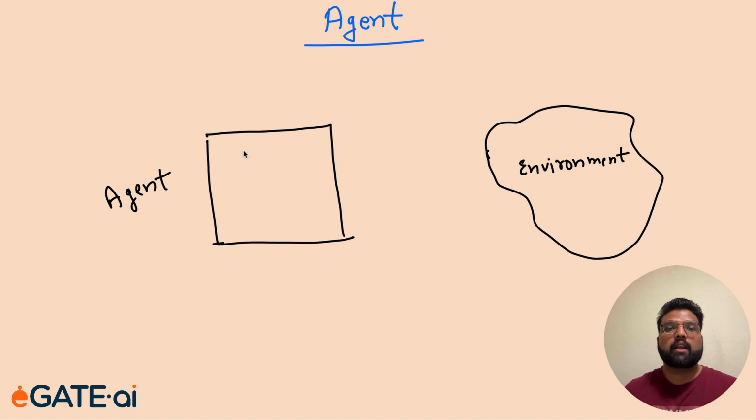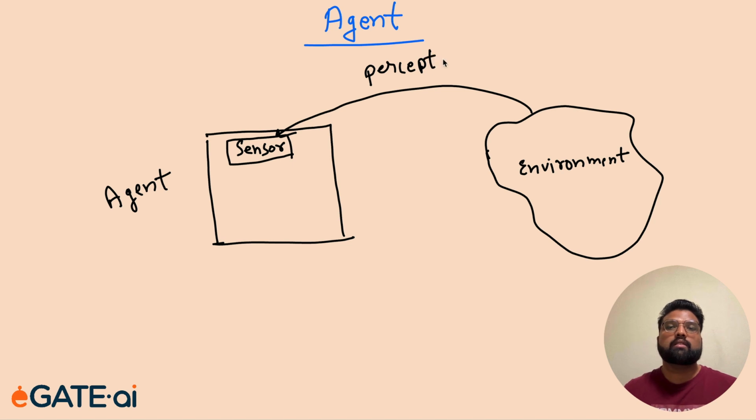So this agent has sensors, some sensory mechanism through which it will sense the environment, and so it will receive the percept. Percept is the set of all the inputs that it will get from environment at any time.